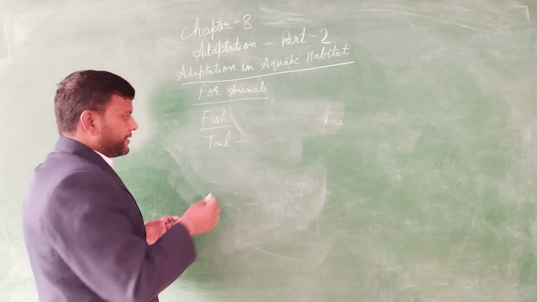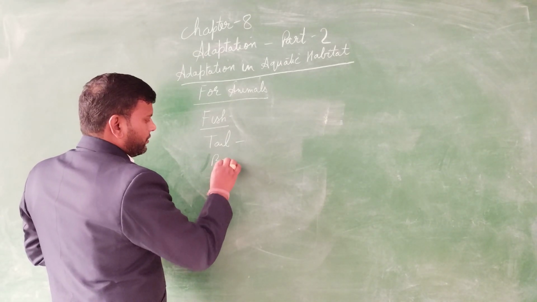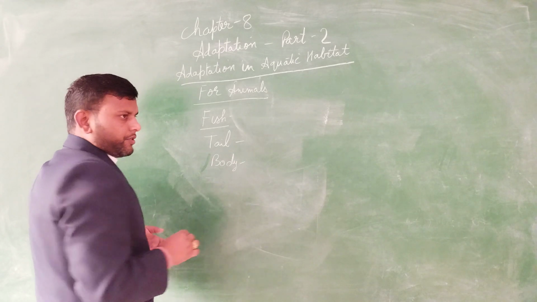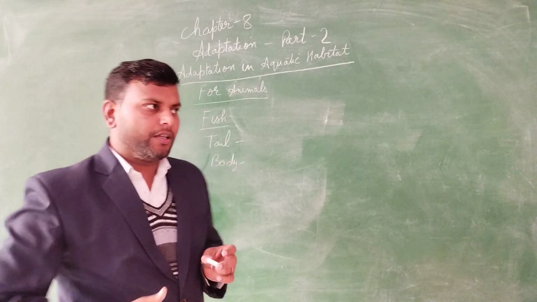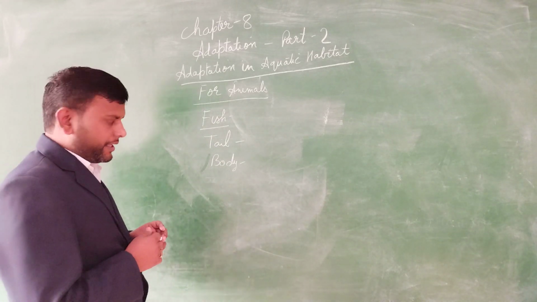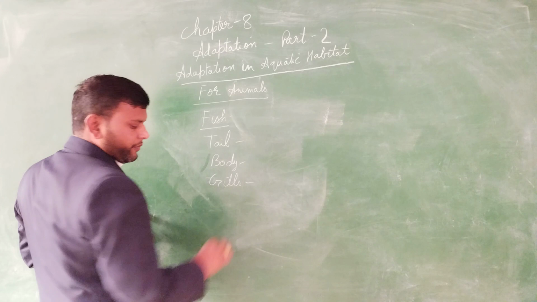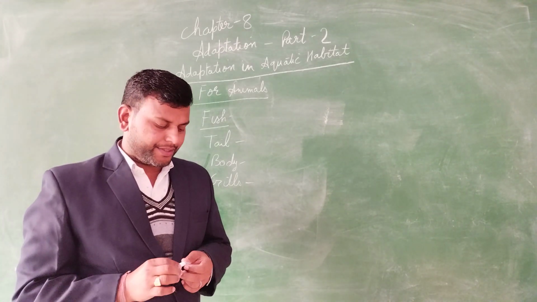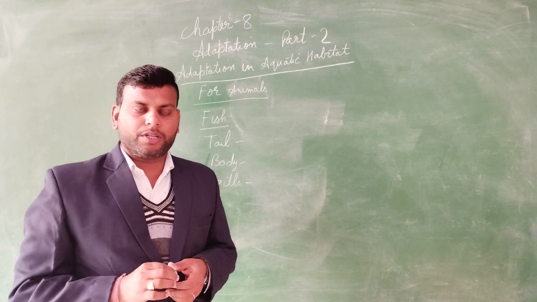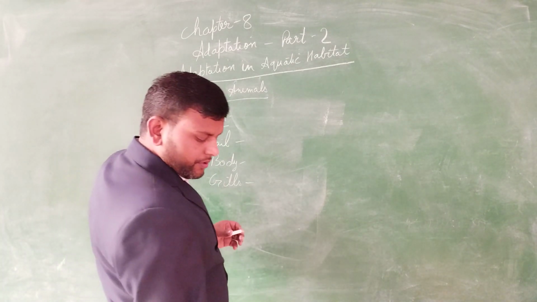And now we talk about the scaly skin of its body. They have waterproof scaly skin, and then next is the gill. What do they do with the help of gills? Gills help in the exchange of gases in the water. So they are able to exchange gases like oxygen.